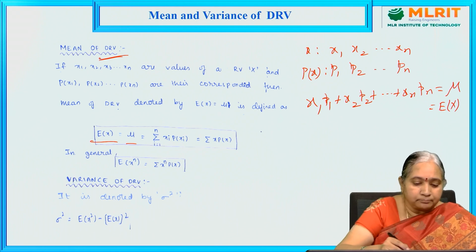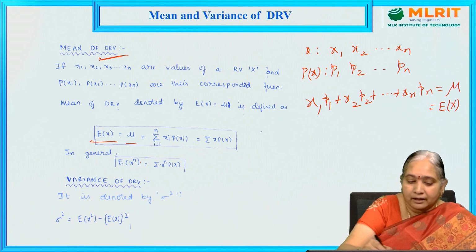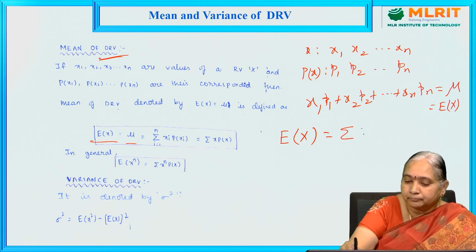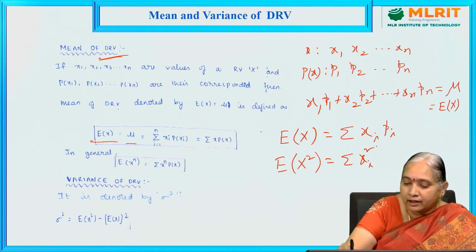In general, we can write expectation of x power n. Expectation of x is summation xi into pi. Expectation of x square is summation xi square into pi.